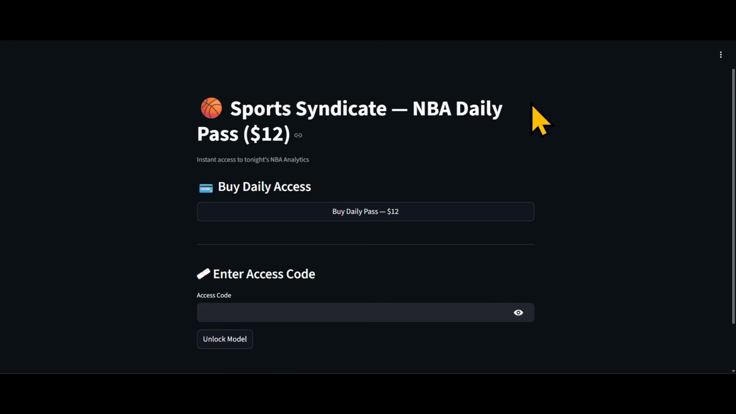Let's jump into the model. We're going to go over Minnesota and OKC today. We're going to walk through how to access the model. We're going to go over that player pool and projections.